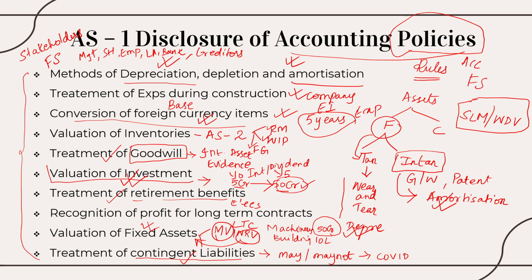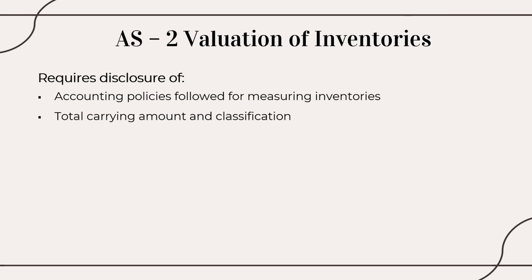All those things I'm supposed to disclose in my books of accounts and the financial statement for the purpose of my stakeholders' understanding, right? So this is about AS1. Moving on, we are going to discuss AS2, that is valuation of inventories.